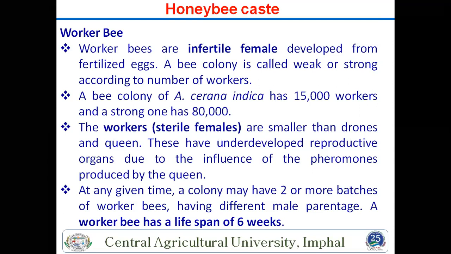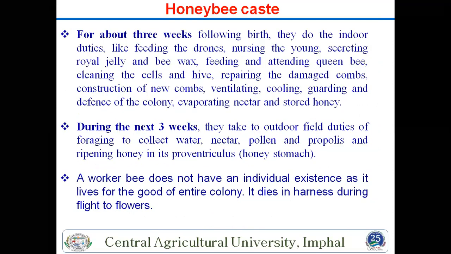This is also only 6 weeks, 40 to 45 days. This is the life cycle of this worker bee. But the queen lives up to 2 to 3 years. So this is the difference between the worker bee and the queen.